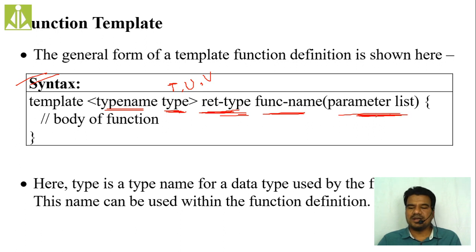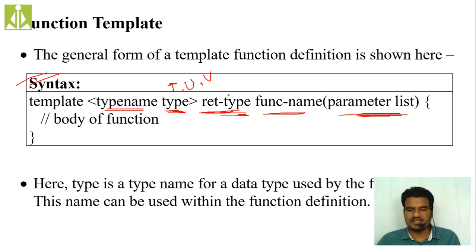If you are making this function a template, this return type as well as this parameter list are going to be in terms of templates only. They are not going to be specific types or primitive types; rather, they are going to be template types.